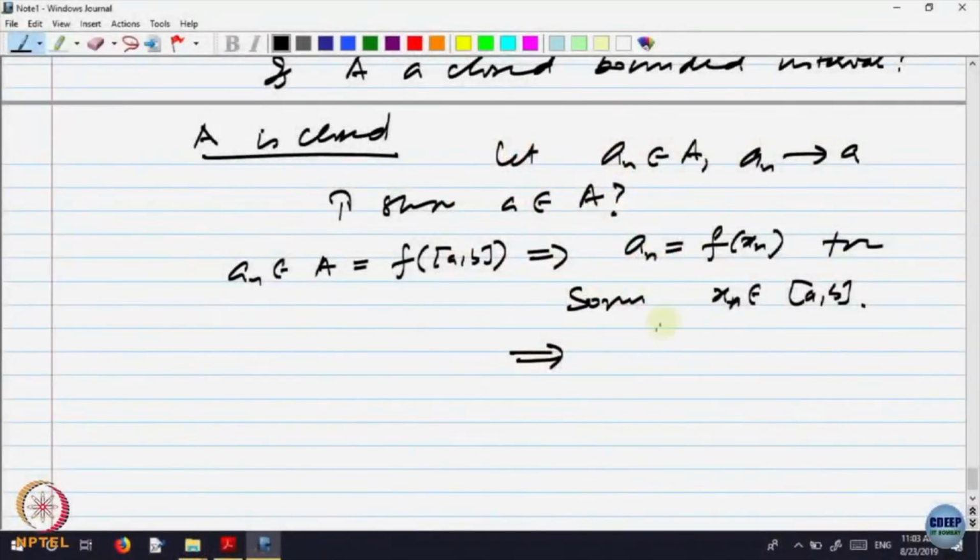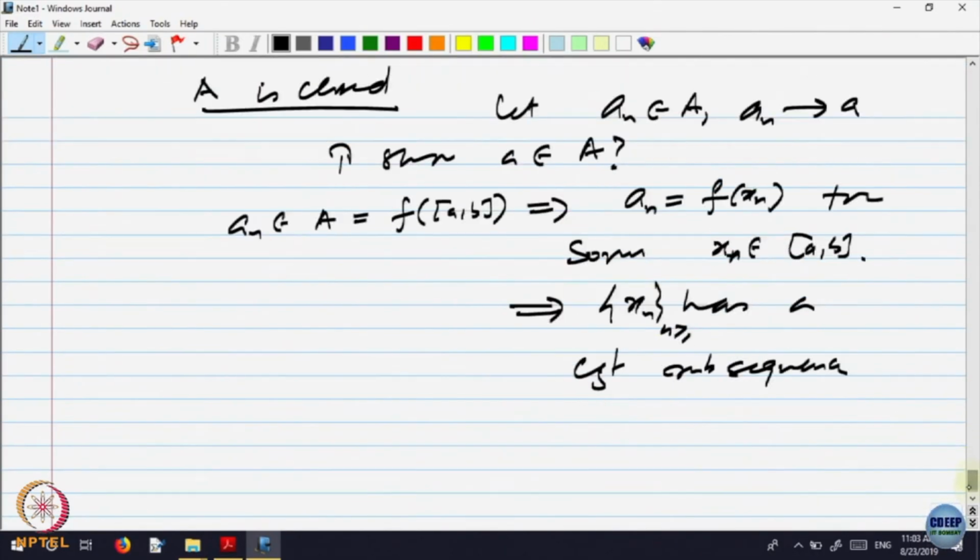So by compactness, the sequence x_n has a convergent subsequence. So let us write that also: x_{n_k} converging to a point x belonging to [a,b], right?